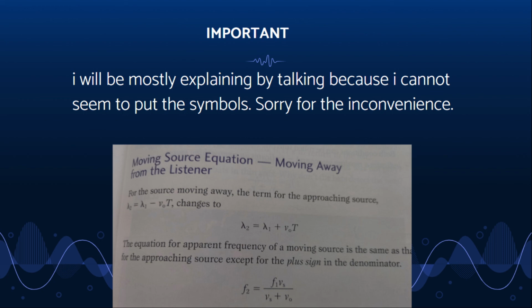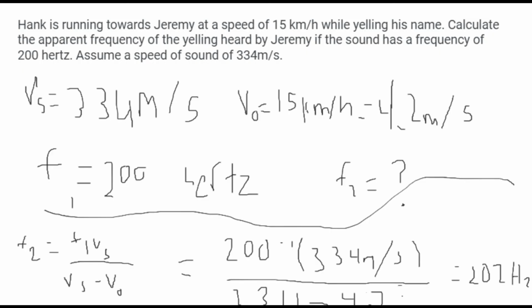The combined equation is f2 equals f1 v divided by v minus v_o for an approaching source and v plus v_o for a receding source.